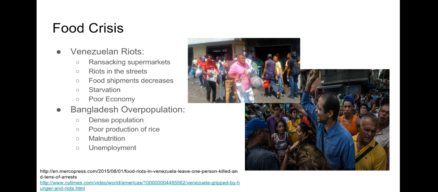Due to these crimes, government officials are sending armed guards to protect the supermarkets of Venezuela from being taken over. Bangladesh has such a dense population that the government simply cannot compose a plan that will provide enough money for everyone living there. Also, one of the most common foods in Bangladesh is rice, since it's so cheap to produce, but it's not very nutritious and can cause malnutrition.